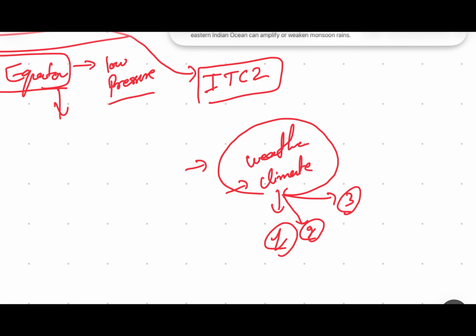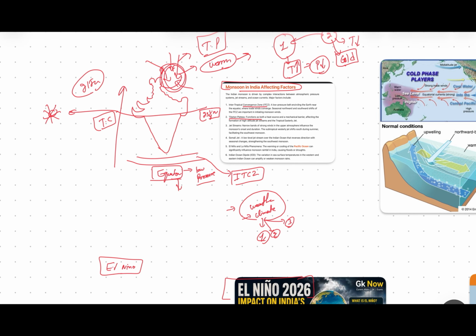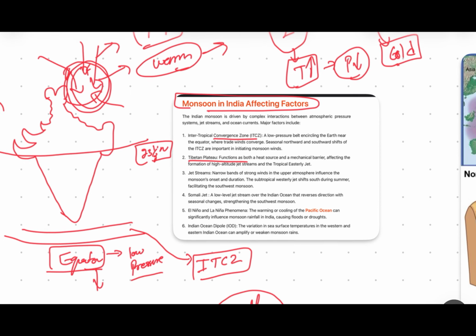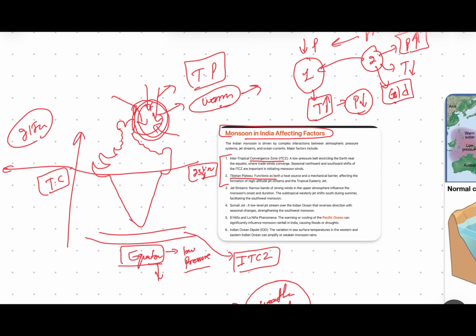Scientists are still understanding how these weather patterns completely work, and we are still moving deeper into this mechanism. So just limit yourself to two concepts here: the Tibetan plateau and how the pressure system works, and how the intertropical convergence zone moves upward in the north over India.